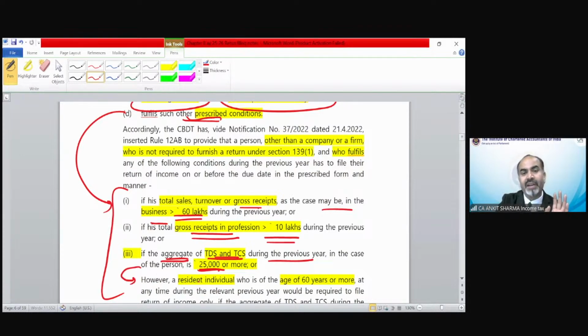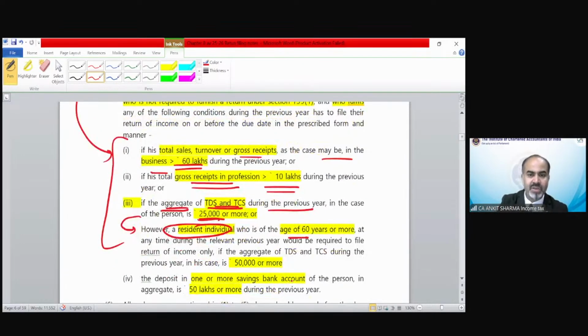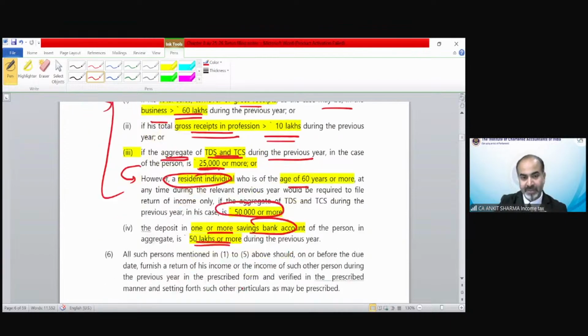In the case of a resident senior citizen, the amount will be 50,000 instead of 25,000. The deposit in one or more savings accounts, if exceeding 50 lakh rupees or more during the previous year, also requires filing.